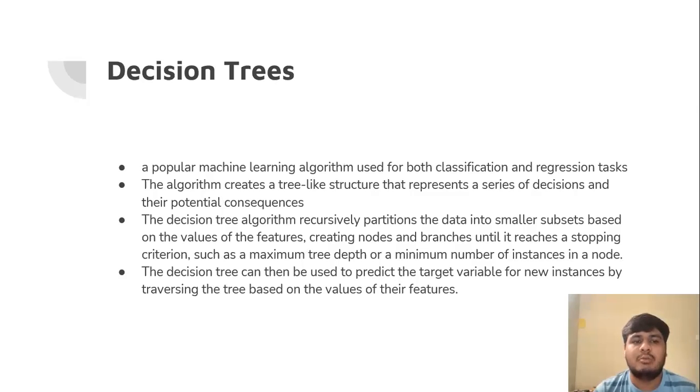Decision trees, a popular machine learning algorithm used for both classification and regression tasks. The algorithm creates a tree-like structure that represents a series of decisions and their potential consequences. The decision tree algorithm recursively partitions the data into smaller subsets based on the value of the features, creating nodes and branches until it reaches a stopping criterion, such as a maximum tree depth or a minimum number of instances in the node. The decision tree can then be used to predict the target variable for a new instance by traversing the tree based on the value of its features.